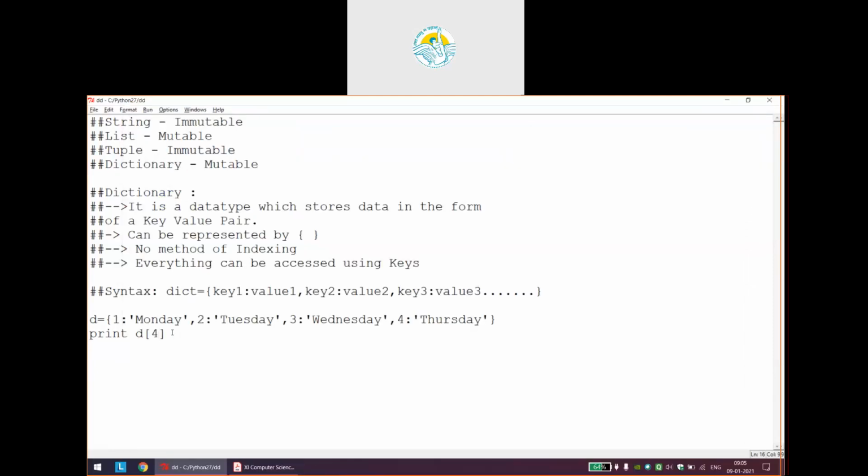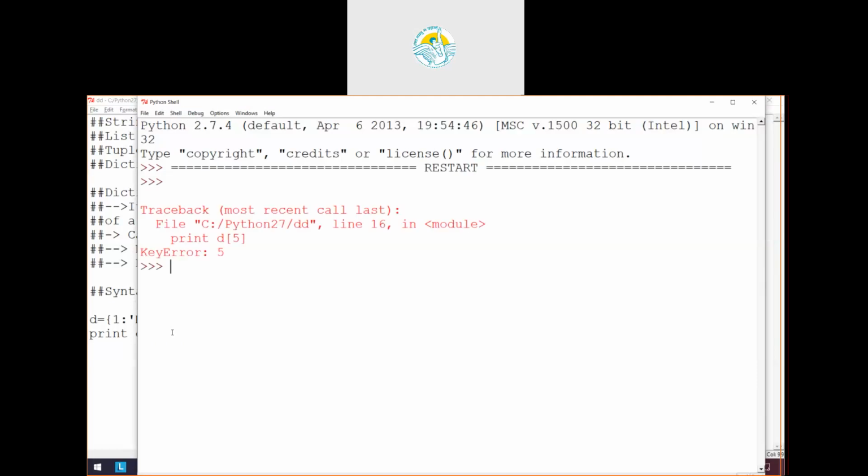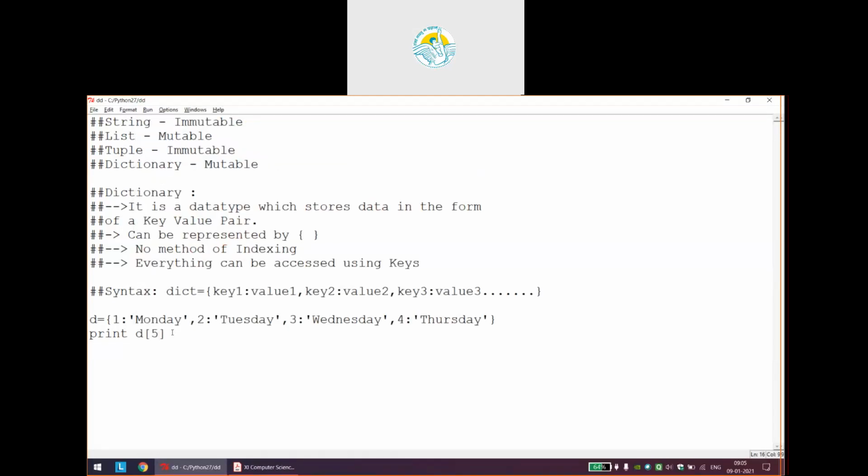Acha, suppose something like this. What will happen if I do this? The key 5 is not present in the dictionary. So if I execute, it will try to find the key related with 5, and because there is no such key, it will give us an error.